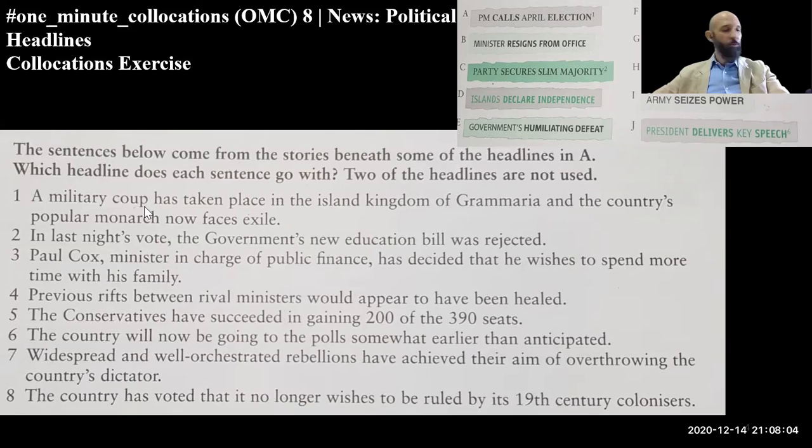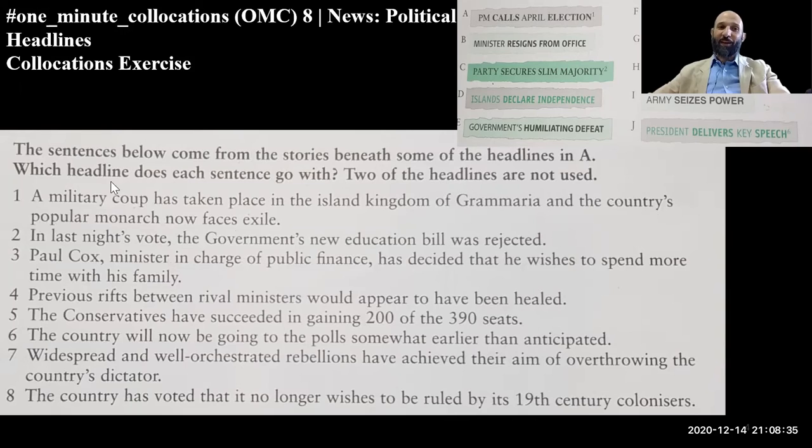A military, how do we pronounce this, guys? It's coup, without the P. So a military coup has taken place in the island kingdom of, let's be safe and say Grameria, and the country's popular monarch now faces exile. Now, face exile is like he has to leave the country and spend the rest of his life in another country. Military coup, I'm pretty sure that you know this.